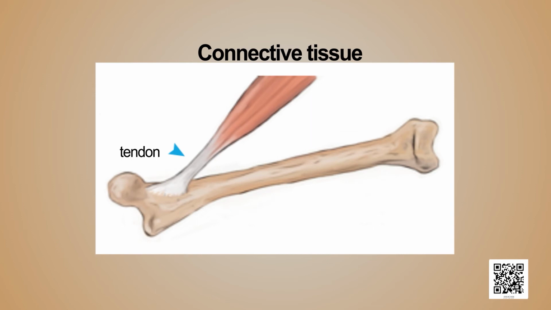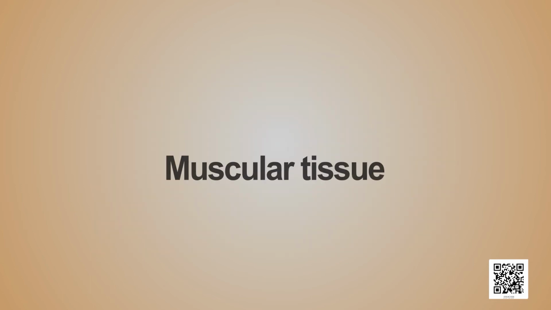Children, let us now discuss about the third type of animal tissue, the muscular tissue.